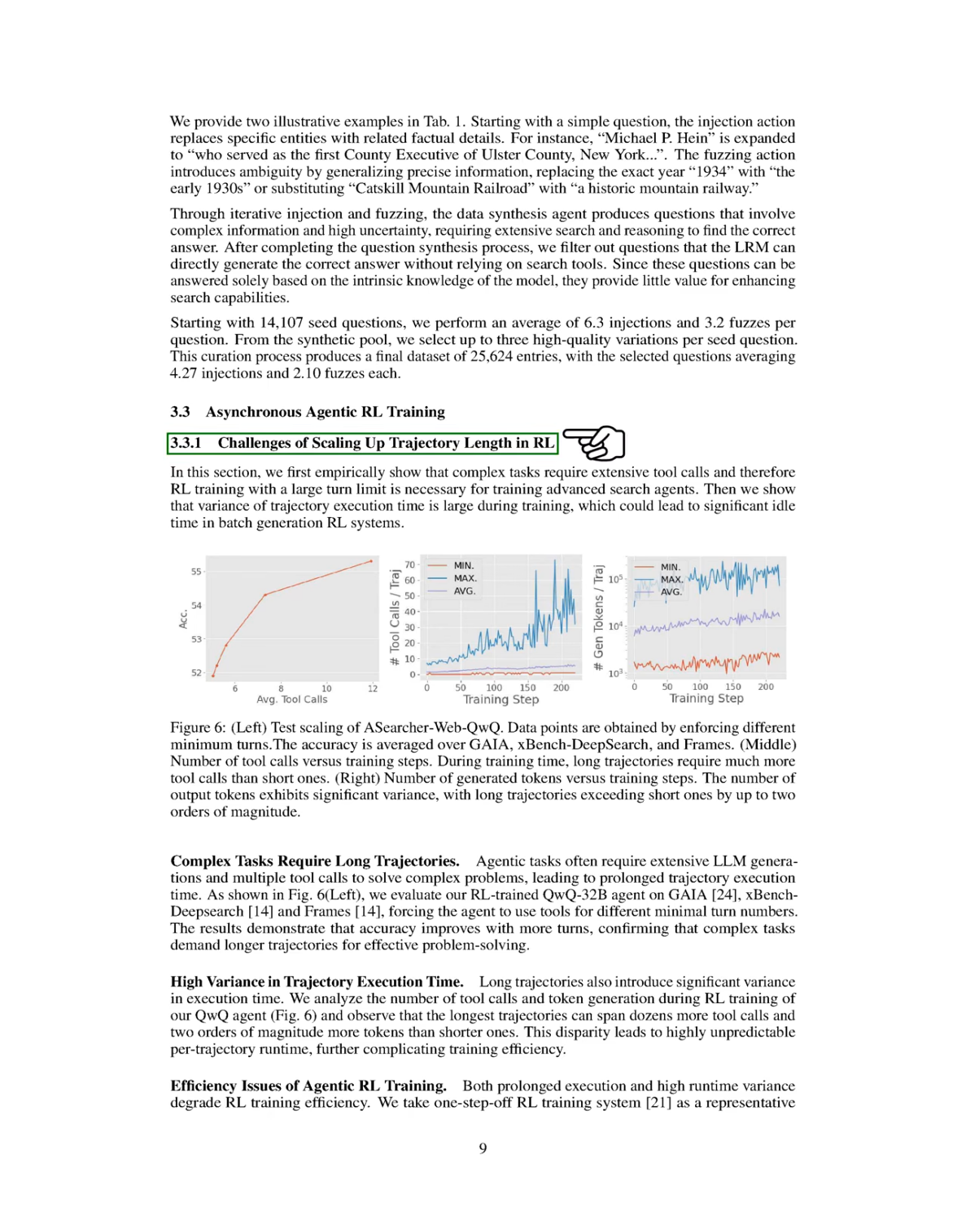Section: Challenges of Scaling Up Trajectory Length in RL. In this section, we empirically demonstrate that complex tasks necessitate numerous tool calls, which means that reinforcement learning (RL) training requires a large turn limit to effectively train advanced search agents. We also observe that the execution time of trajectories varies significantly during training, potentially causing considerable idle time in batch generation RL systems.